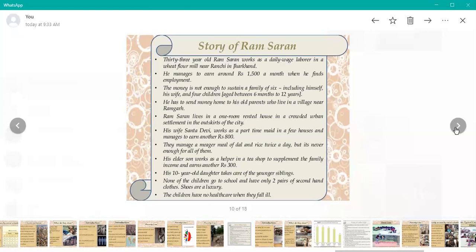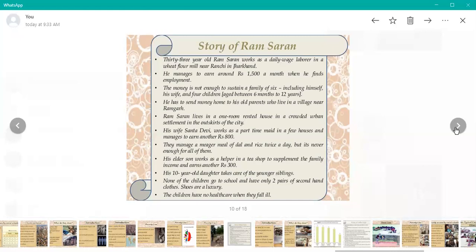His 10-year-old daughter takes care of the younger sibling. None of the children go to school and have only two pairs of second-hand clothes. Shoes are a luxury. The children have no health care when they fall ill.